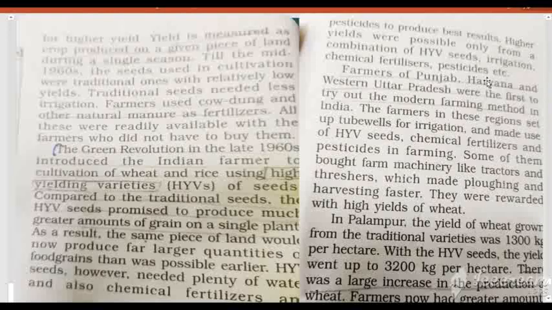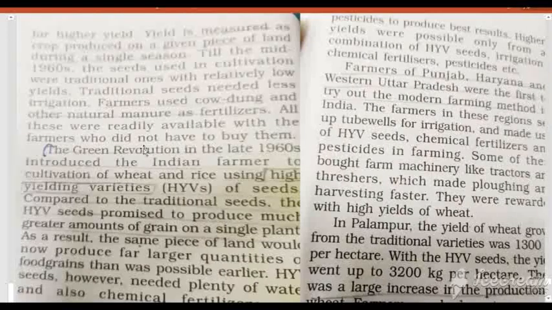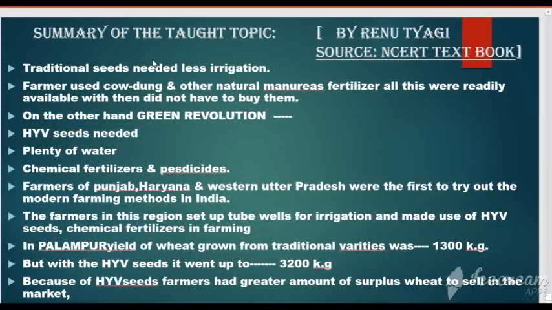That's all about this paragraph. Children, this is the summary of the three paragraphs that we read in this video. Look at the summary. You read in the video that there are two methods of farming: the traditional method and the modern method. What is the difference between them? Traditional seeds needed less irrigation.